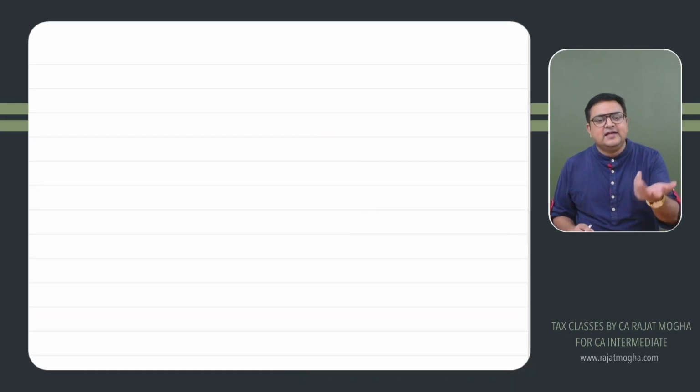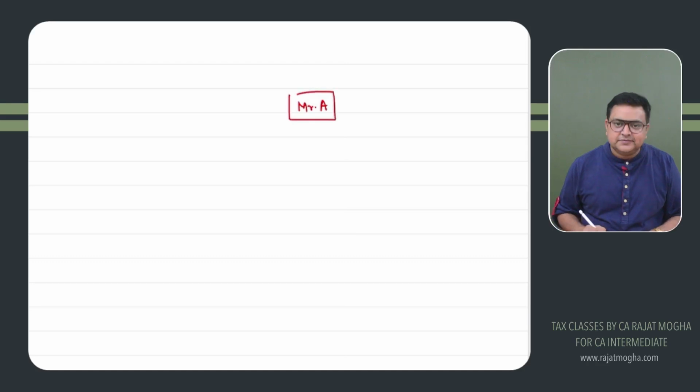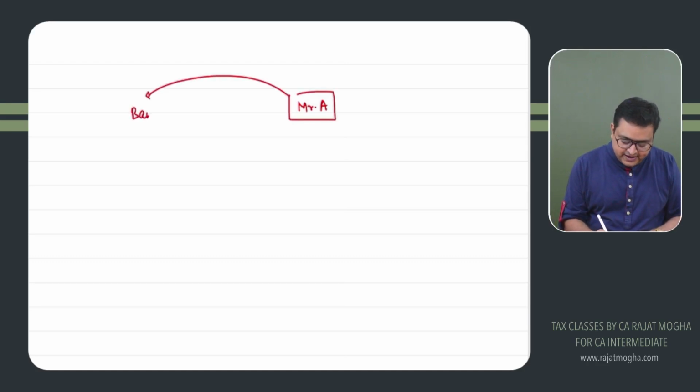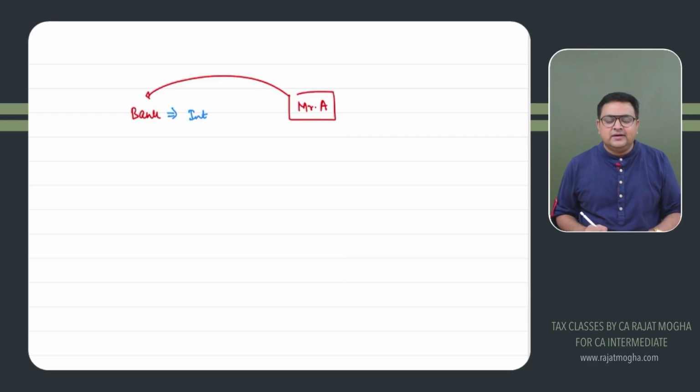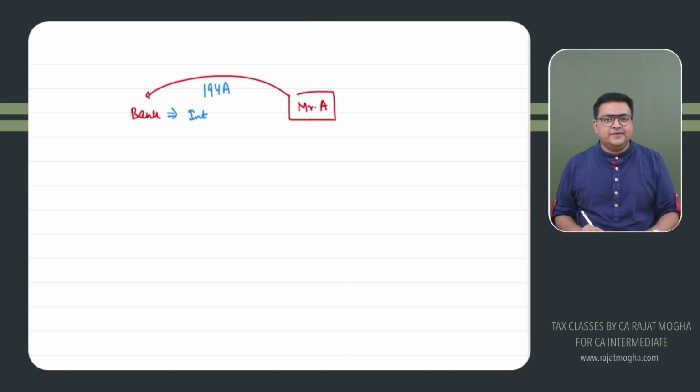One of the classic examples is, let's say, bank FD. So let's say there is Mr. A, he has deposited his money in a bank. So the bank would be paying interest to Mr. A. They will be deducting TDS under section 194A, which we are just discussing.